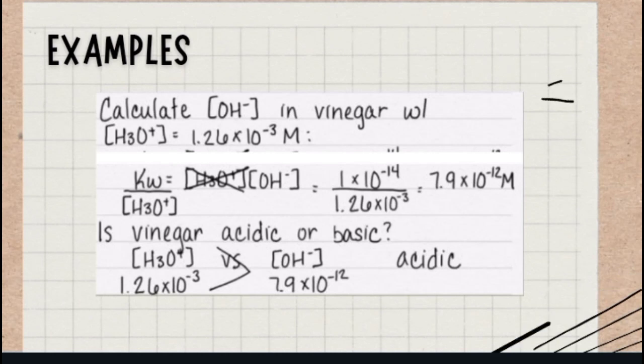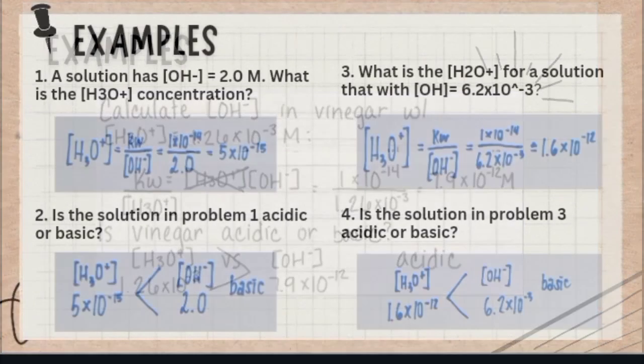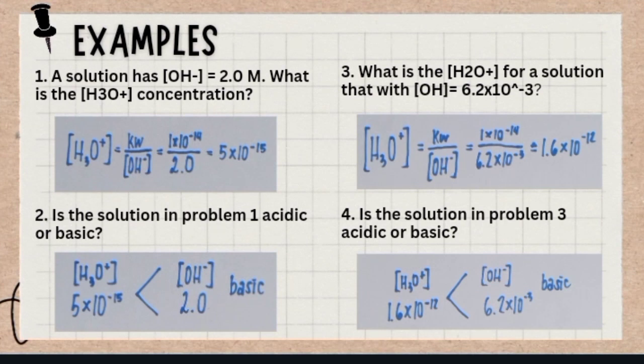If you compare the two numbers, which one is bigger? So yes, it is the H3O+. So we can say that vinegar is acidic. These four simple problems, we are doing the Kw calculations.